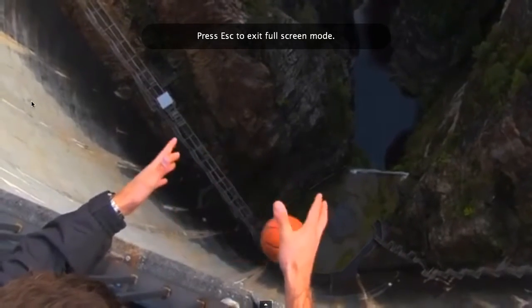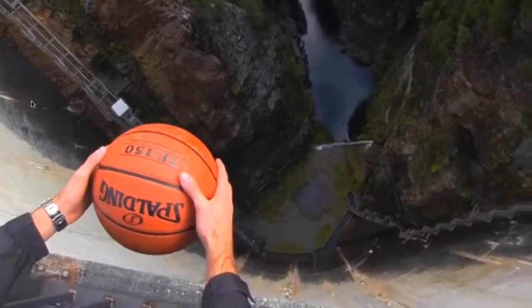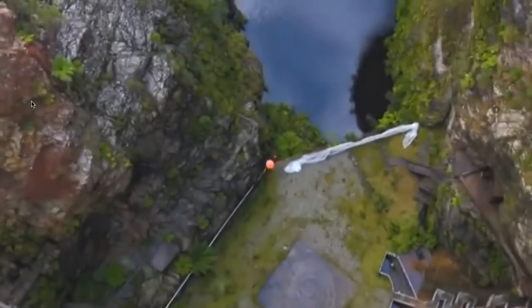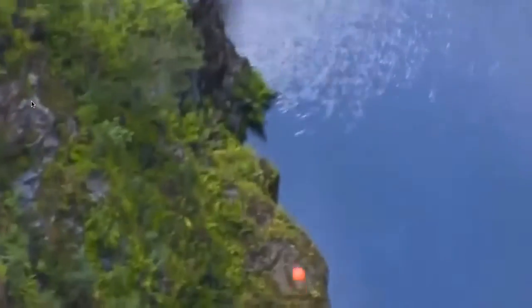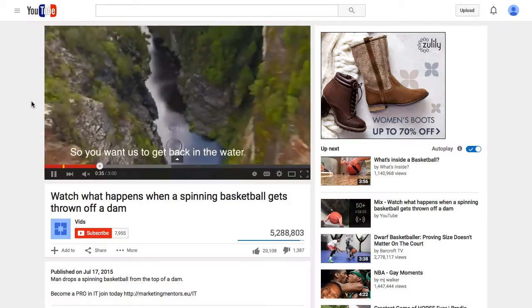As you can see, the man is at a dam and he drops a basketball without a rotation off the ledge, and its flight path is slightly unpredictable, but overall does not deviate too far from its original drop zone. Now he puts a small rotation on it, and as you can see, it has a constant acceleration in one direction that skews it far from its original path. It's a pretty significant change in its trajectory.